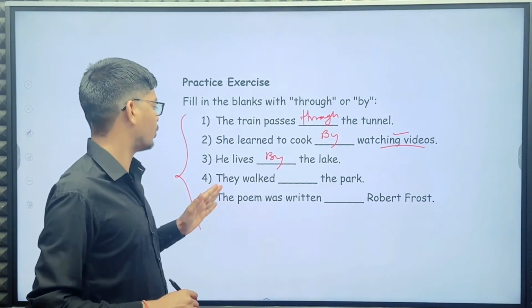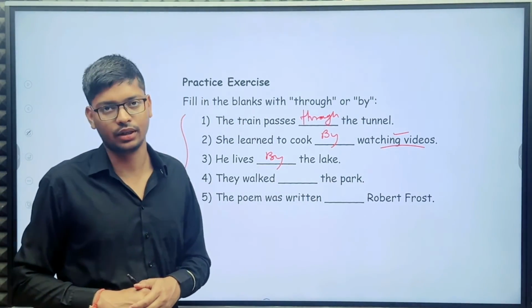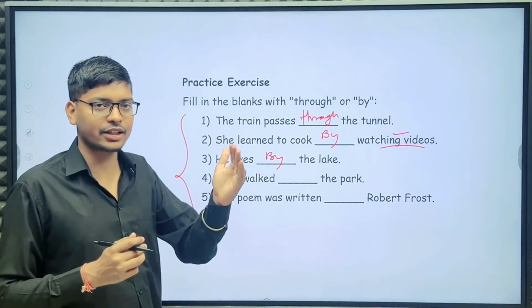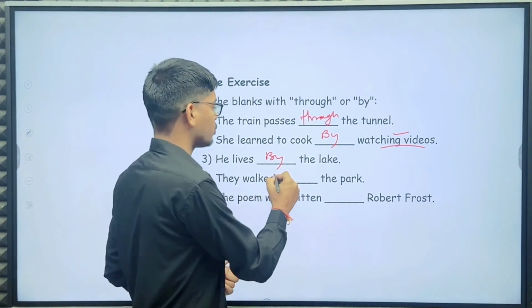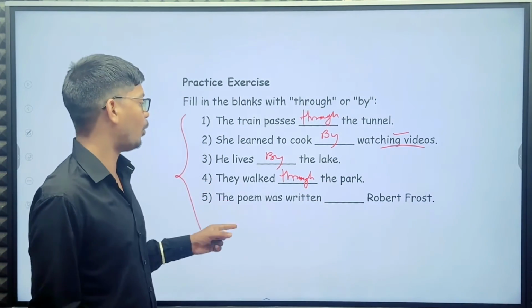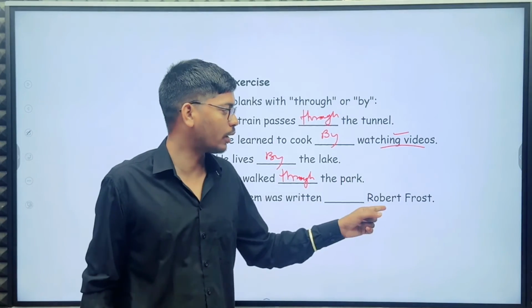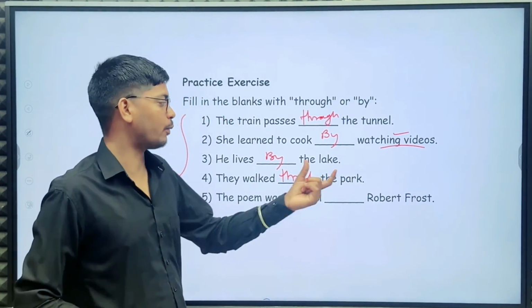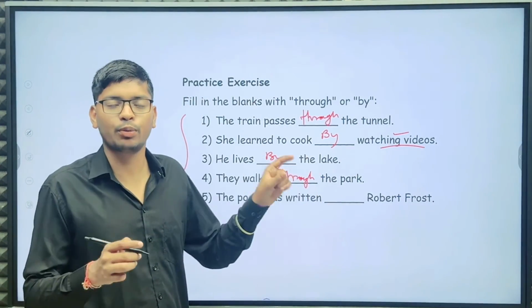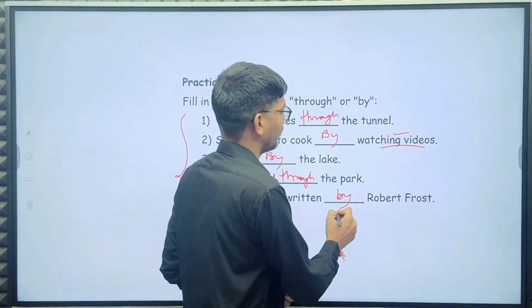Okay, they walked the park. So with walked, you can easily understand it is one point to another point, so you have to use through. The poem was written Robert Frost. Robert Frost is an agent, or doer person. So before any agent or doer person, you have to use by.